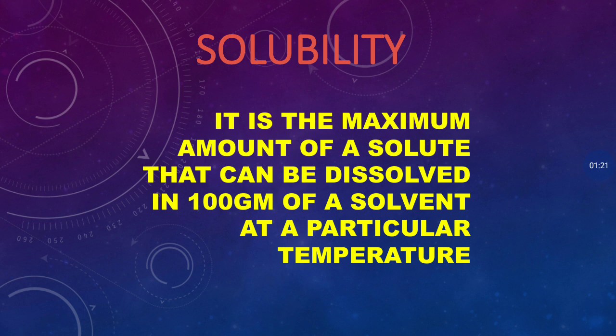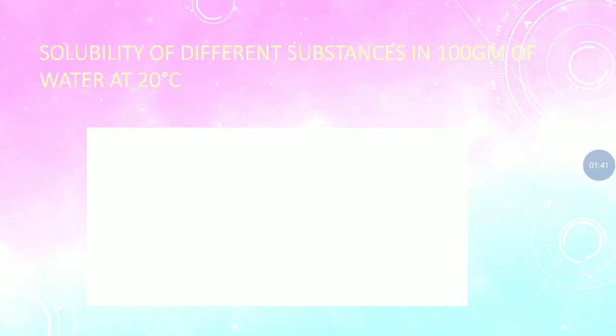So if the temperature is certain, and the amount of solvent is 100 gram, then the amount of solute which can be dissolved in that will be its solubility. You will understand better by the following examples.